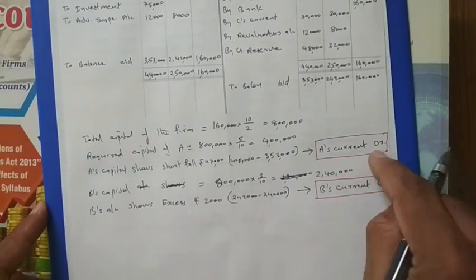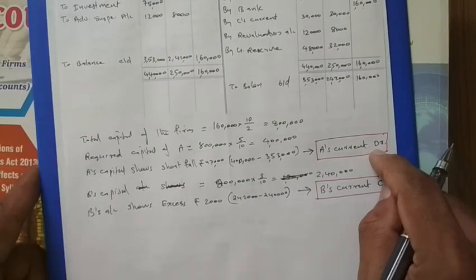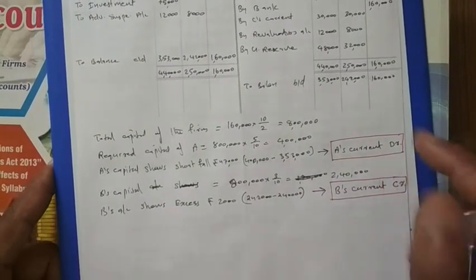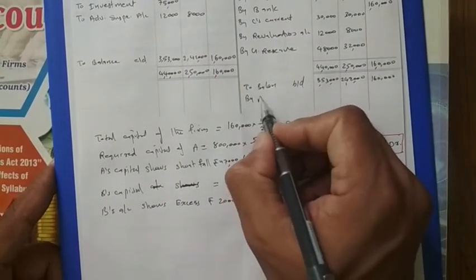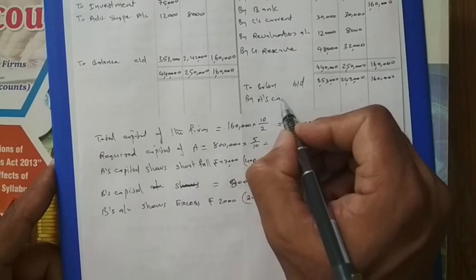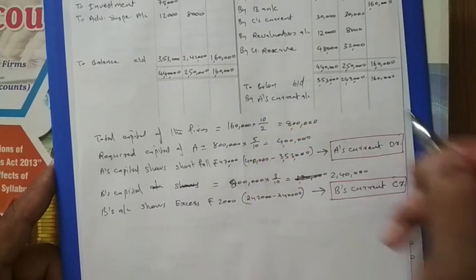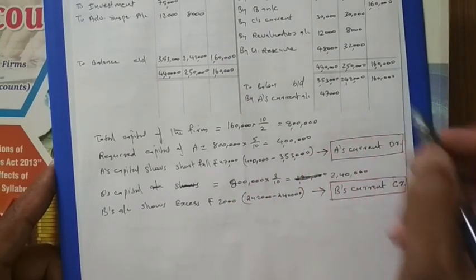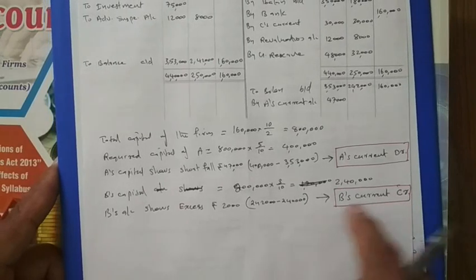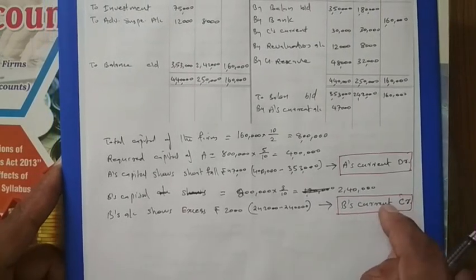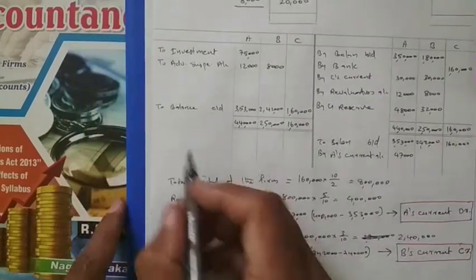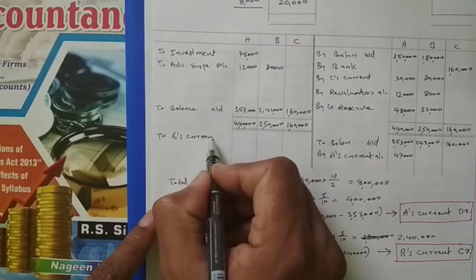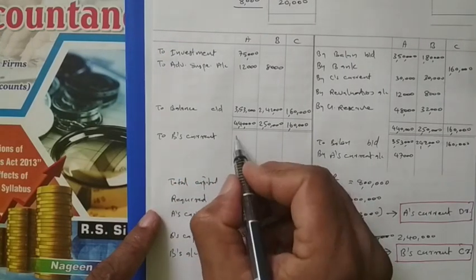Now for this adjustment, A's current account we are debiting, so if you write by in the account, then only A's current account will get debited. So here, by A's current account, in A's column this much amount. How much? 47. Then B's current account we have to credit. Crediting B's current account means we write to B's current account, and then only this account is getting credited. So here we write to B's current, and that amount is 2000.